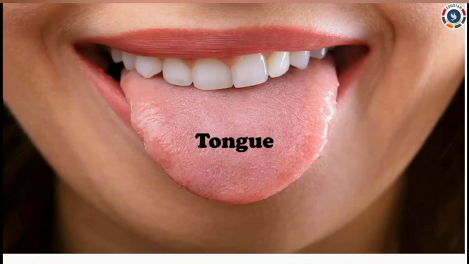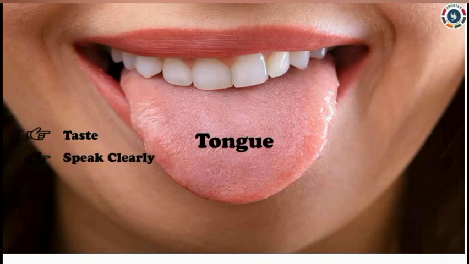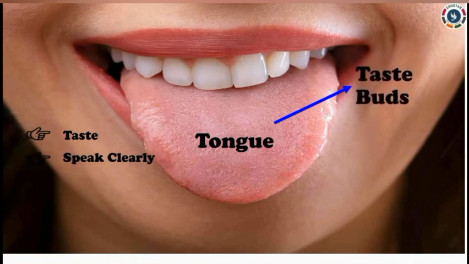The next part is tongue. The tongue helps us to taste. It also helps in speaking. It helps us to speak clearly. There are tiny taste buds on the surface of our tongue.